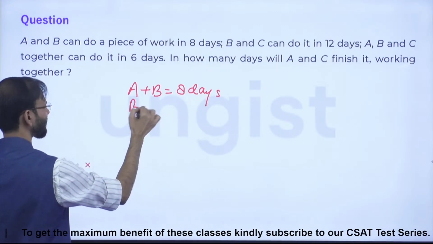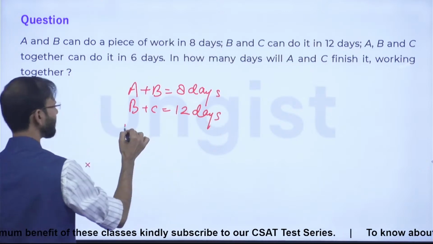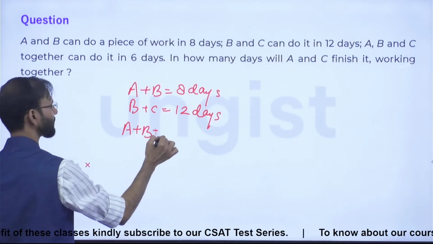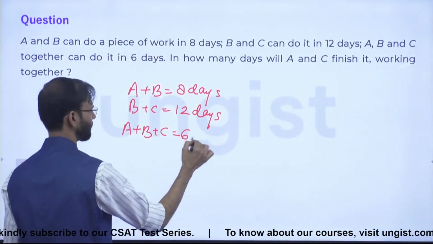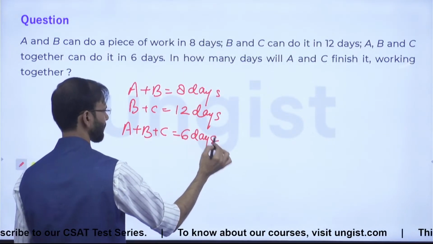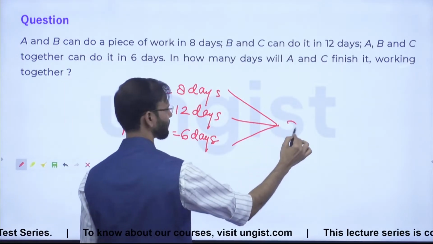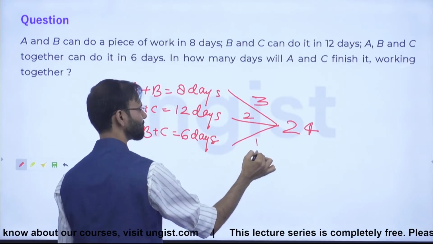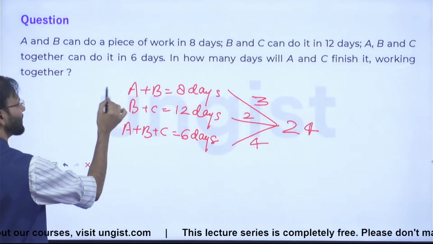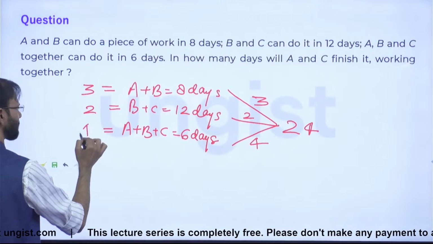B plus C working together takes 12 days. And A plus B plus C working together takes 6 days. This is written, right? Now friends, just take the LCM of these three numbers. What is the LCM? 24. This is 3, this is 2, this is 4.